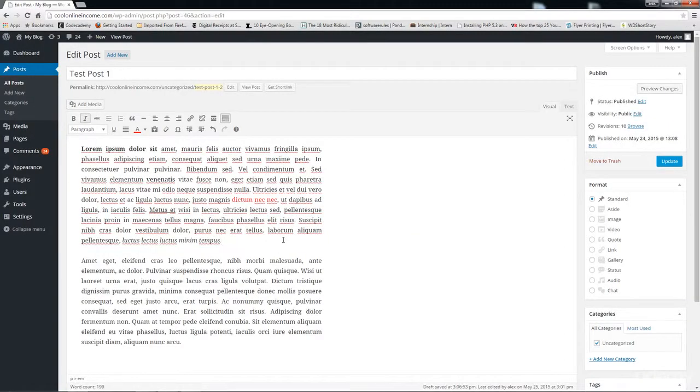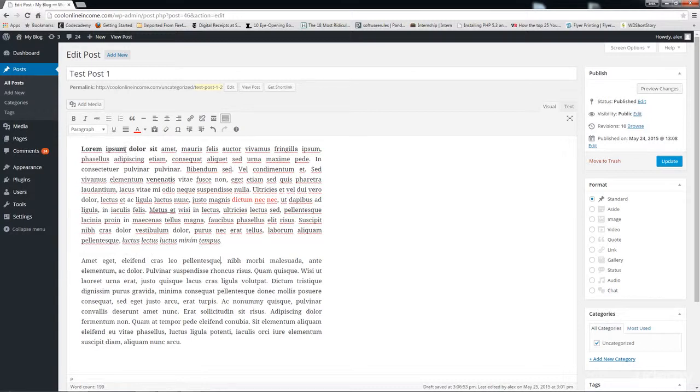Now, unlike in Microsoft Word where you can change the font size, in WordPress we have something slightly different. You can't change the font sizes with pixels. We can change it though with the formats that we have right here. As you can see, we have a paragraph, we have a heading 1, 2, 3, 4, down to 6, and then we have preformatted.